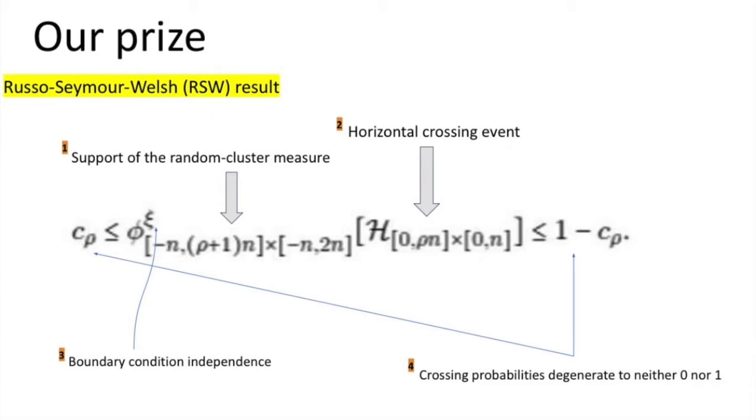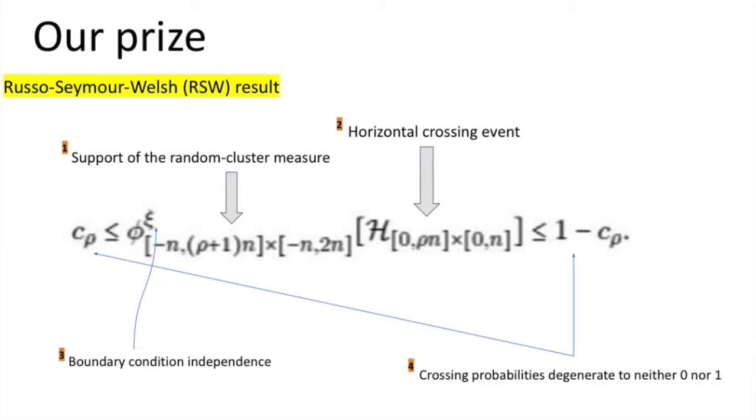And our prize, a Russo-Seymour-Welsh or RSW result, is characterized by an inequality of the following form. From the first item that I've denoted, phi is the random cluster measure, and the support of this measure is given in the subscript of the probability measure.